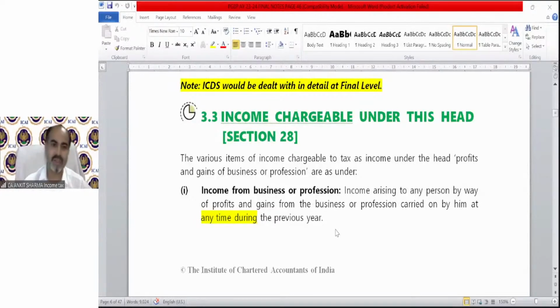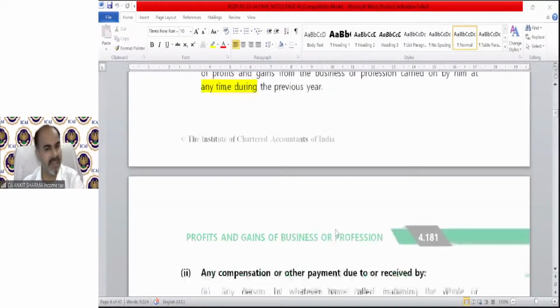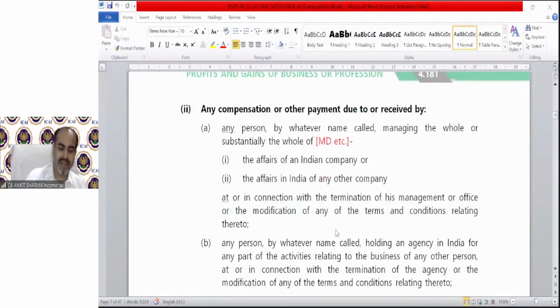Okay. So now moving on to section 28, it says income from business or profession. We already knew this thing. Income arising to any person by way of profits and gains from the business or profession carried on by him at any time during the previous year. Second point, under profits, there was a point which says capital receipt generally does not form part of PGBP. And I told you that in certain circumstances, there are some exceptions. There are some cases in which capital receipt will form a part of your PGBP.